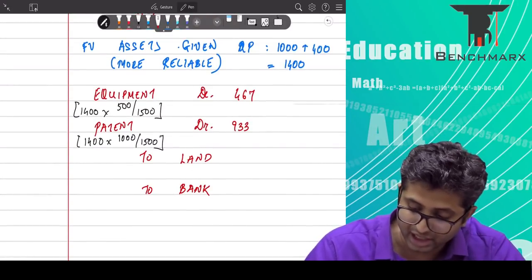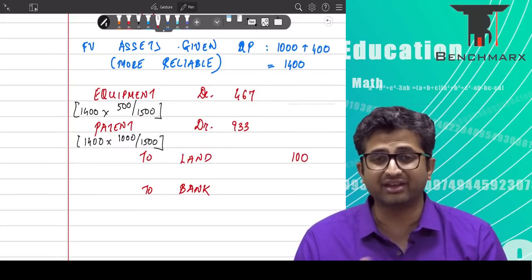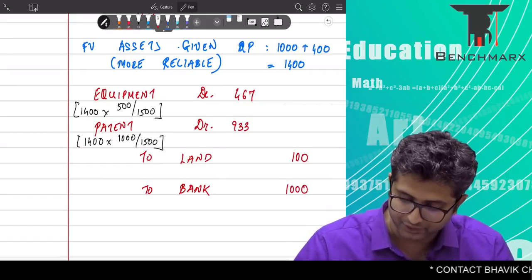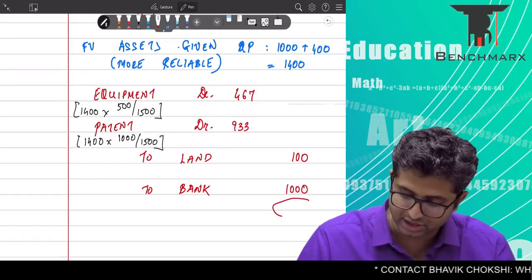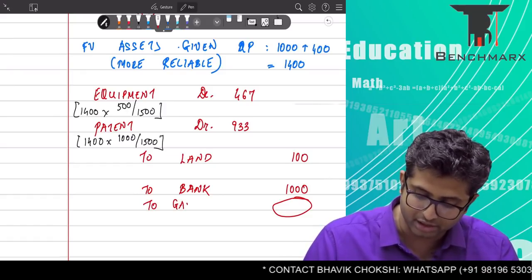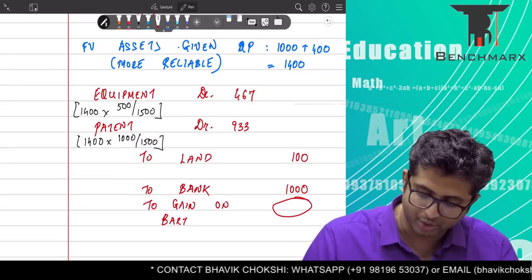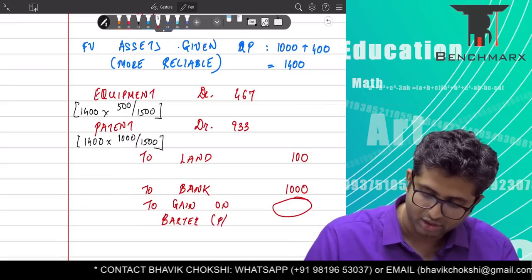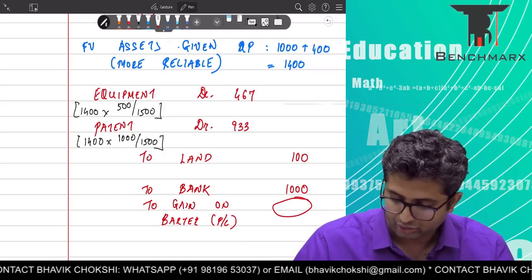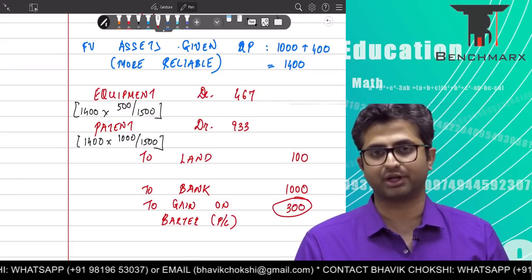To land, remember land is in your books at 100, so when you are recording that the land is given up, it will go out at 100 only, and you are paying bank 1,000, which means there is still a balancing figure in the entry. We would call this a gain on barter, which will go to the profit and loss account. This is 1,400 less 1,100, which comes to around 300. This will be taken to the P&L account.